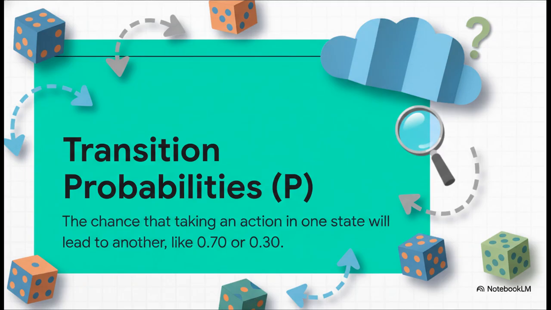So, if we take action A0 from state S0, there's a 70% chance we land in S1, but there's also a 30% chance we end up over in S2 instead. This is literally that roll of the dice we were talking about.